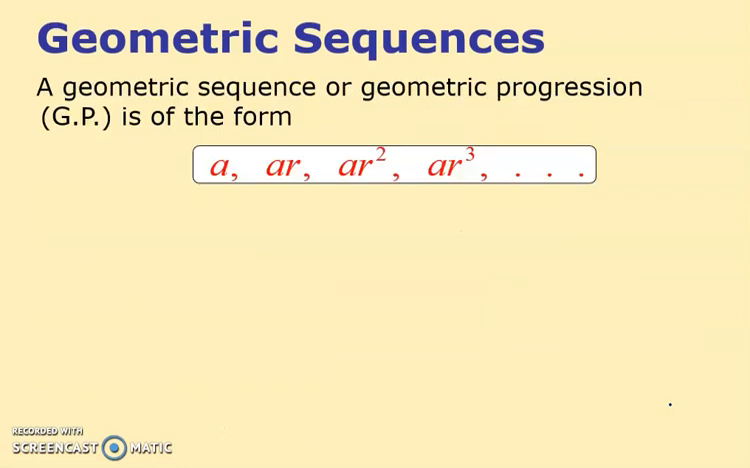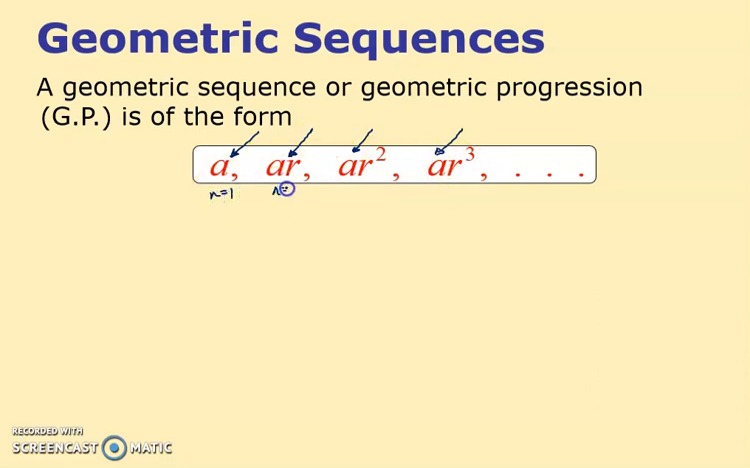So the first term, we'll call it a. Second term, we'll say it's a times by whatever the common ratio is, ar. And then we'll times by r again. And then we'll times by r again. So you'll notice each time I'm getting a, ar, ar squared, ar cubed. This, of course, is the first term.